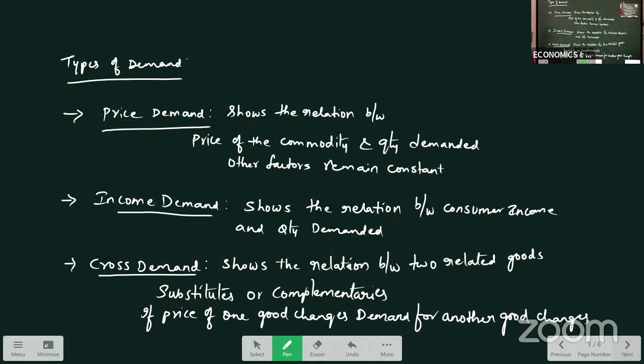Then next we have types of demand. There are 3 types of demand, that is price demand, income demand, and cross demand. Price demand shows the relation between price and quantity demanded. Income demand shows the relation between consumers' income and quantity demanded. Cross demand shows the relation between 2 related goods, substitutes or complementaries.